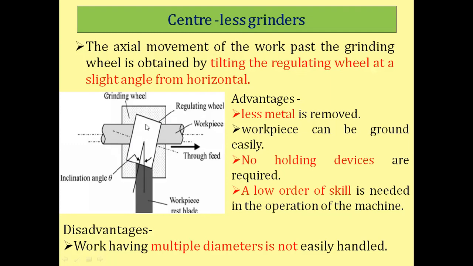If you rotate the regulating wheel towards the right, the workpiece will move towards the right. This transverse or reciprocating motion is obtained by tilting the regulating wheel through angle theta and minus theta, giving motion left to right and right to left. The workpiece rotates, and the transverse motion is obtained by tilting the inclination.